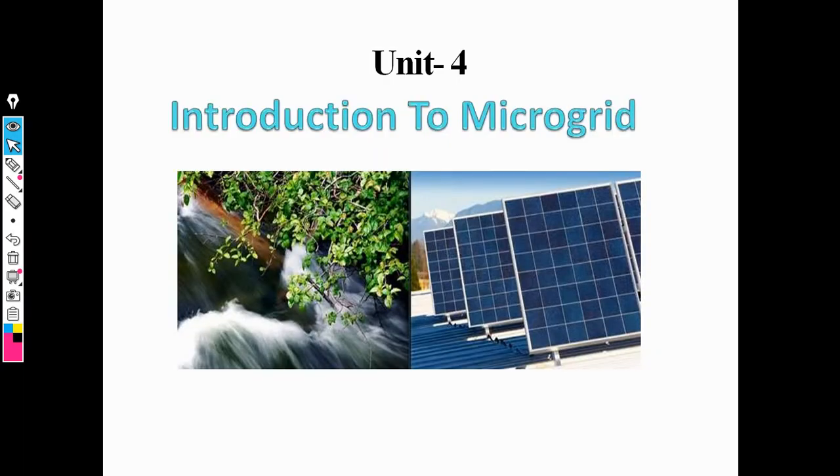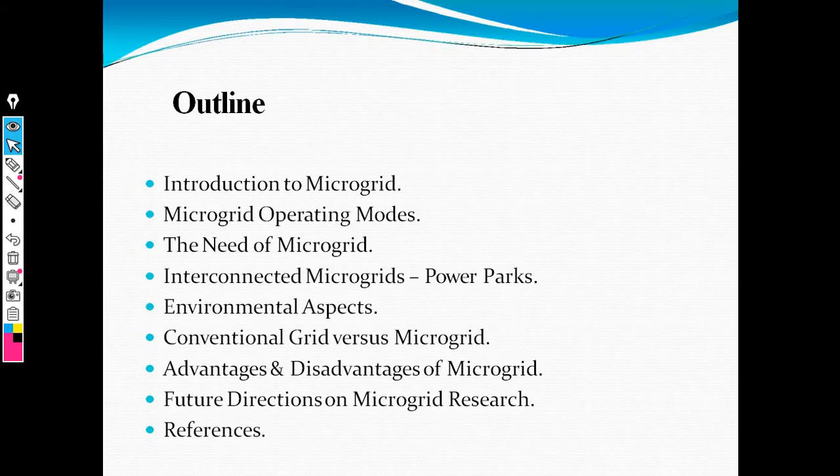The concept of microgrid is based on operating modes. Here we need the study of microgrid, microgrid operating modes, the need of microgrid, and interconnection of microgrids with the help of power parks or energy storage system, that is, energy stored in the form of battery.